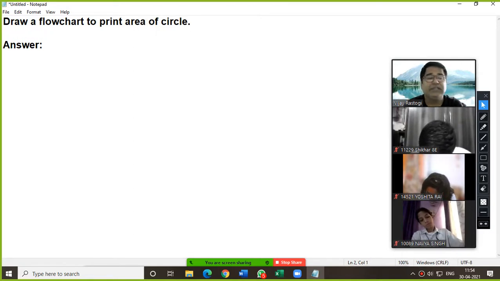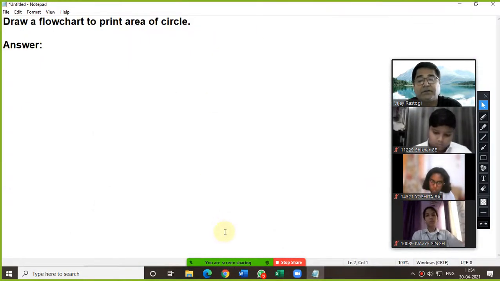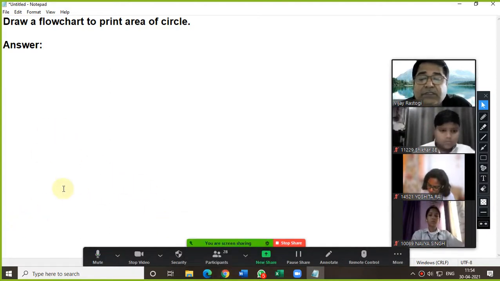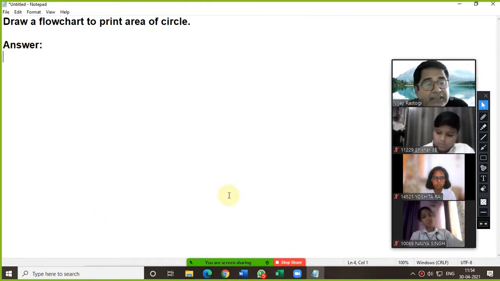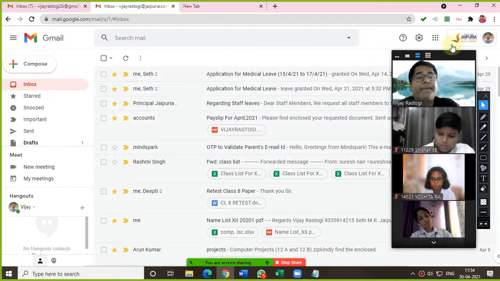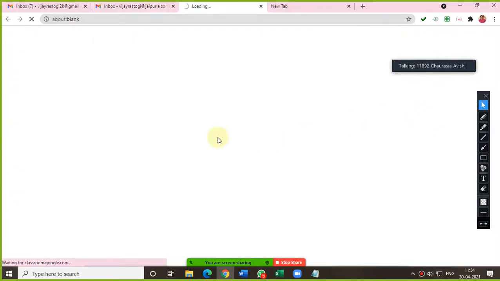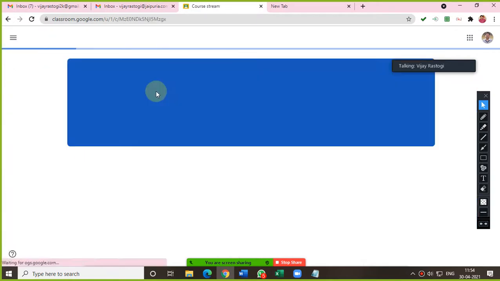Area of circle. And you need to share the solution in the GCR, beta. Do you know how to share a picture? Because now you cannot write, you need to draw the symbols. So you need to take the screenshot, and that screenshot you need to share in the GCR. Am I clear? Yes, sir. So please do it fast. After 2 minutes, I will explain this.